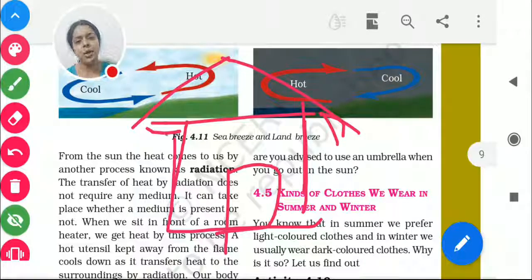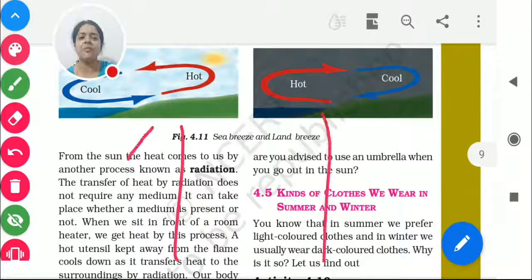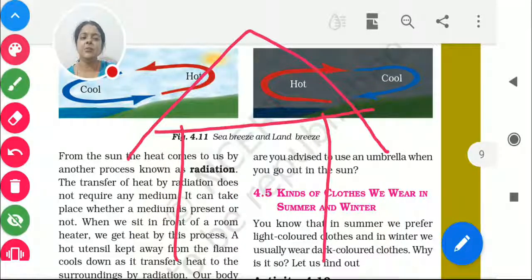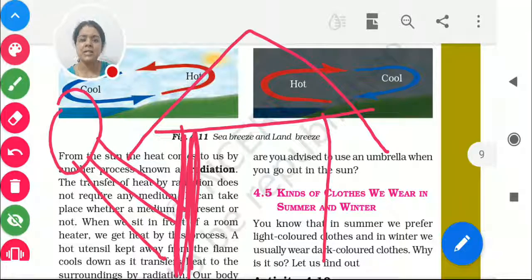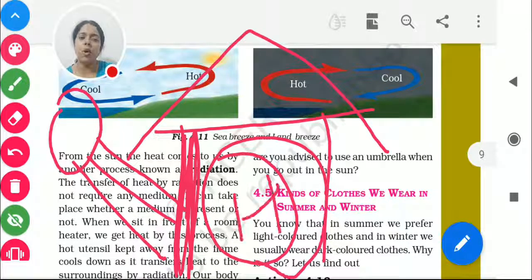You can see what they do. They make one outer wall as well. What happens generally if there is only one wall? The heat of the sun will directly come here, and this wall will directly absorb the heat. If the wall is not that thick, it will absorb the heat and make the entire room very hot.